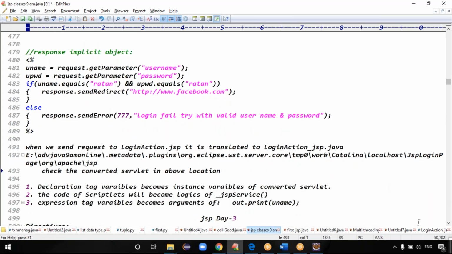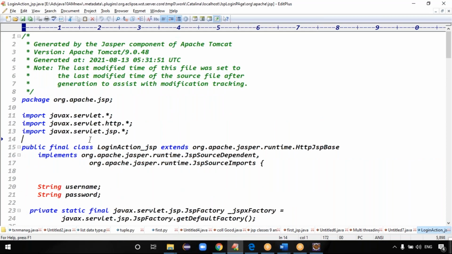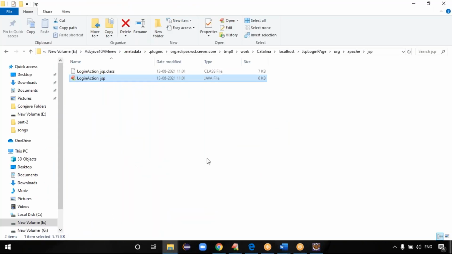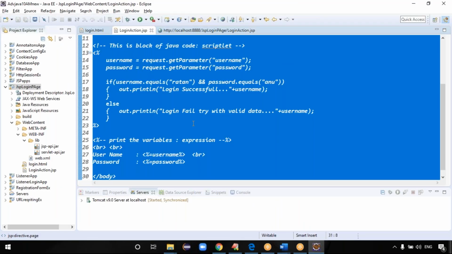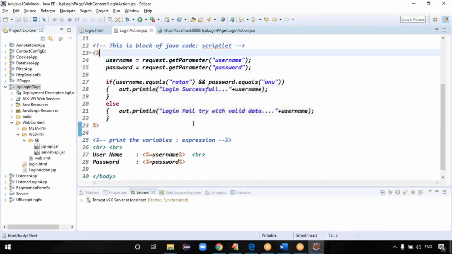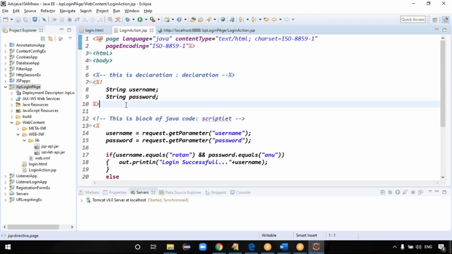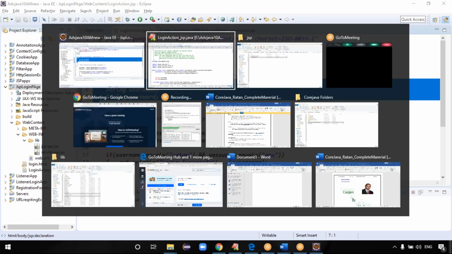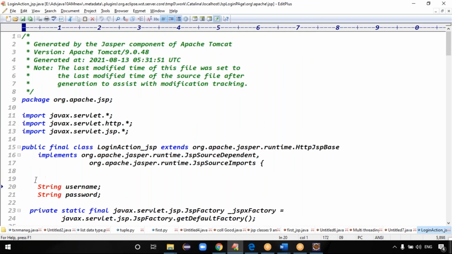Once you open the converted servlet, I think this is the converted servlet, right? In this converted servlet, guys, you can see the variables we declared in the declaration tag, username and password, right? Those variables become what? Instance variables of the converted servlet.